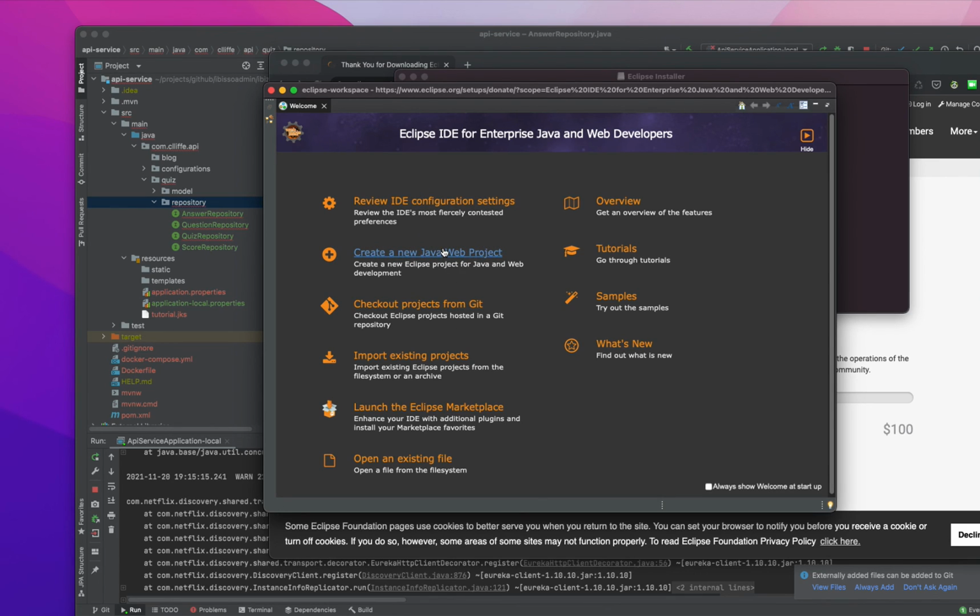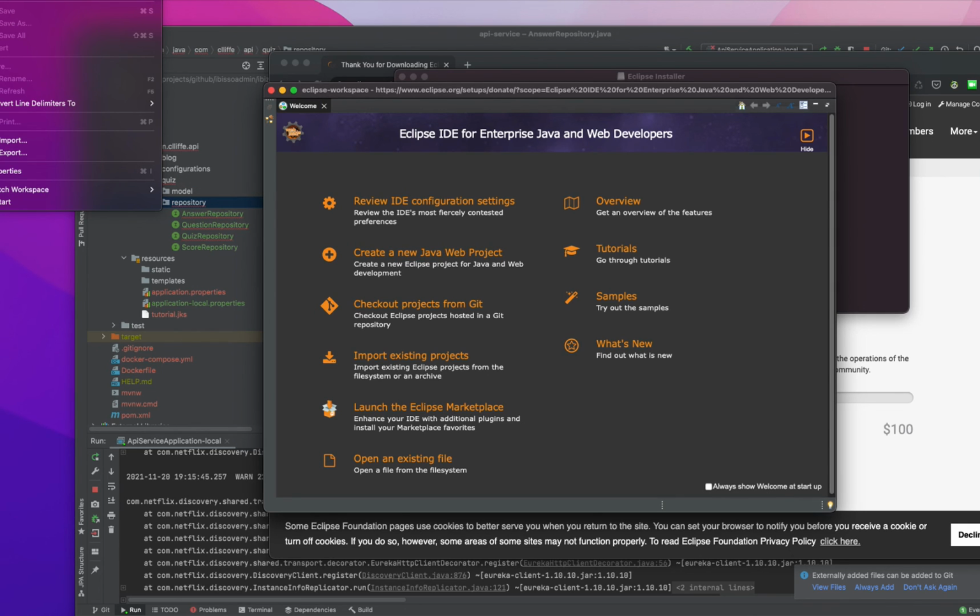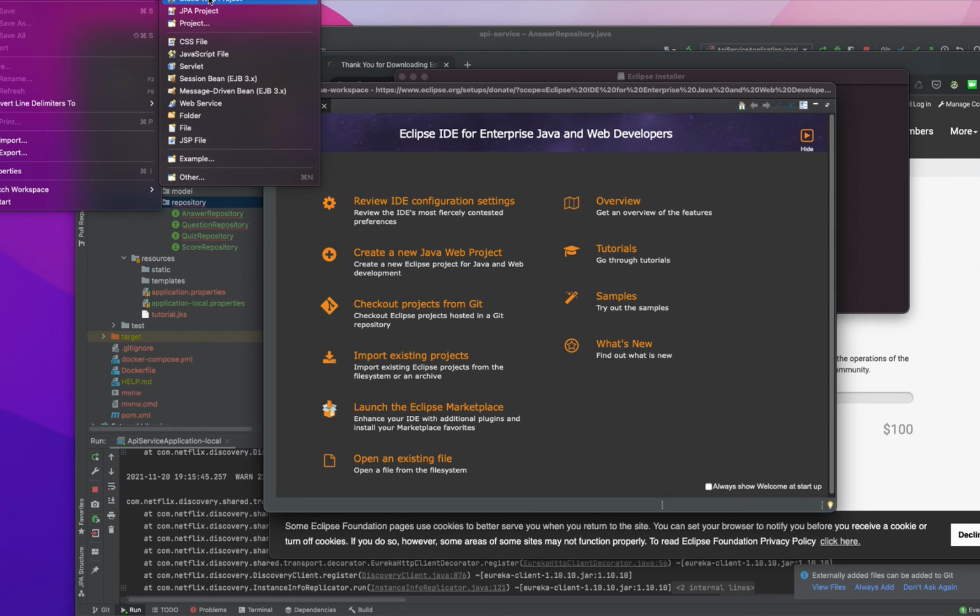Here you can create a new Java web project or whatever you need. Or if you go to the menu, you can also create different types of projects. Maybe you guys will not see it because it's on top of my screen and I am not capturing that area. So servlet, JavaScript file project, JPA project, static web project, application. Probably we will discuss some of them in the next couple of videos.